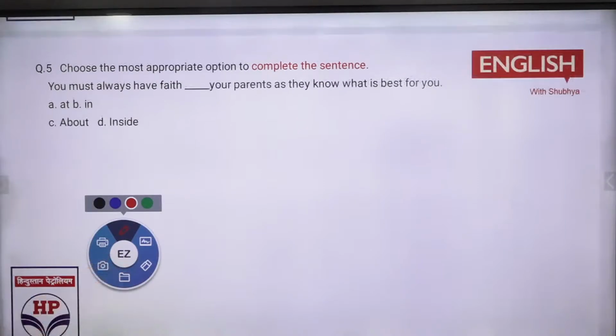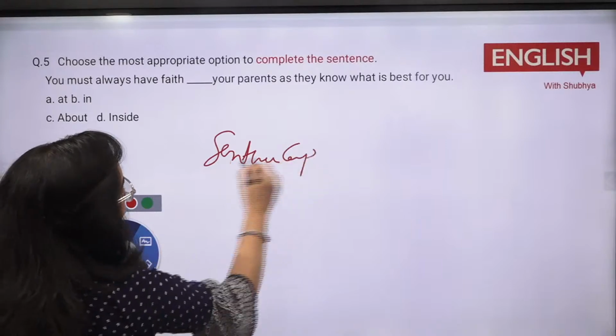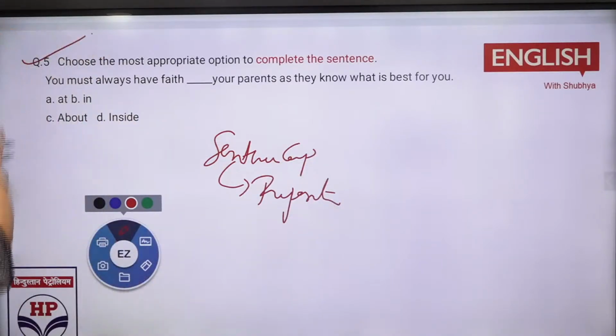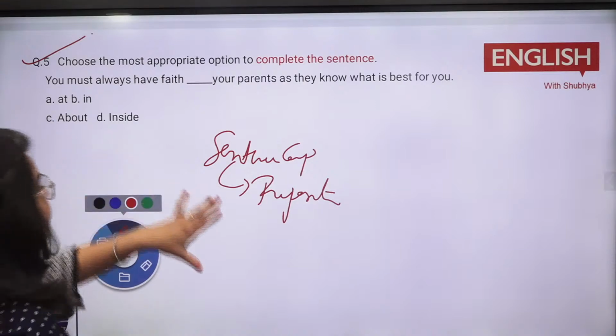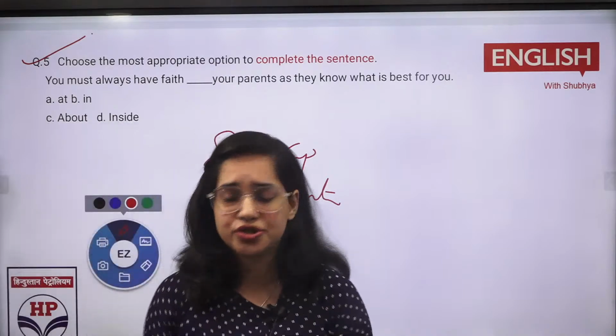That is also C based on sentence completion. Again, the sentence completion, and this is based on your prepositions. Last year's question it is. Just mark all the questions, very important. They won't get repeated, I guess. But yeah, you will get an idea of what kind of questions are coming. And see, these are very easy questions. In your examination, you're going to get very easy questions.